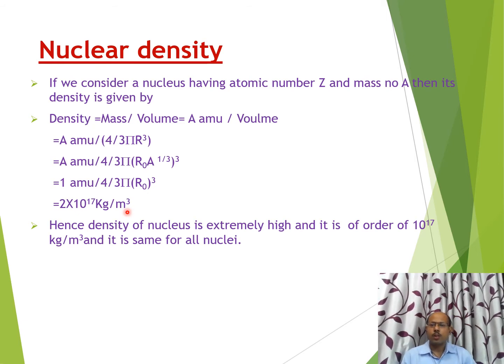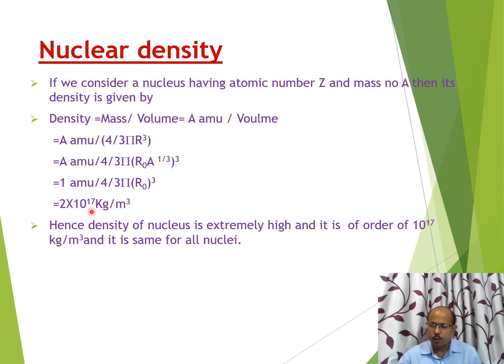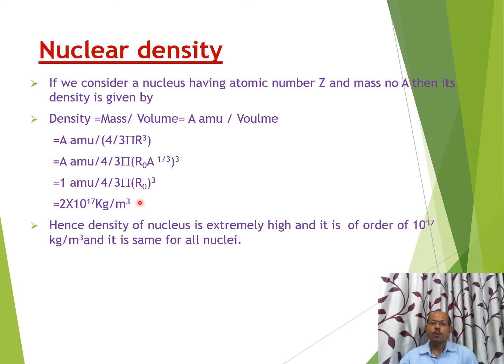But in this expression, there is no term of mass number. It means nuclear density is constant, and its value is extremely high. Why extremely high? Because the density of water is 10 to the power 3, or we can say the density of iron may be 10 times heavier than water, therefore it will be 10 to the power 4. But here the density is of the order of 10 to the power 17 kg per meter cube. Therefore, nuclear density is extremely high and it is independent of mass.